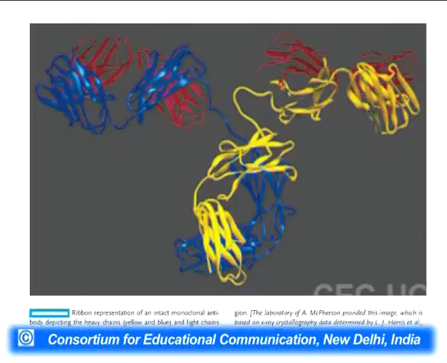functions. Now, if you can see the picture over here, this is a ribbon kind of interaction which is showing the constant region of both the heavy and the light chain. The heavy chains are represented by the blue and the yellow ribbons, while the light chain is represented with the help of the red ribbon. So if you can see, the N-terminal regions of both the heavy and the light chains are the variable regions, while the rest of the domains are the constant region domains of the light chain and the heavy chain.